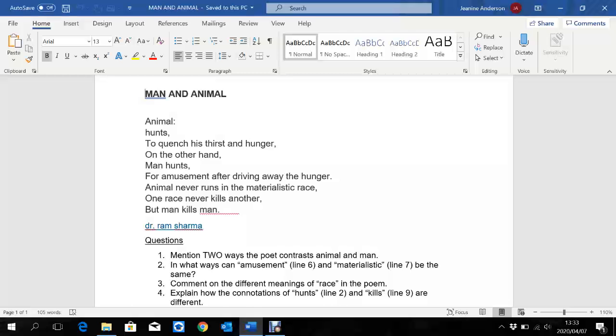Now that ties in with what the poet is trying to tell us. He's talking about hunting and why animals hunt and why man hunts, and he's contrasting those two ideas. Now, when you hunt, there's no pattern to hunting. Every time you hunt, it will be a different experience, because you can't predict where the animals will be, or if there will even be animals.